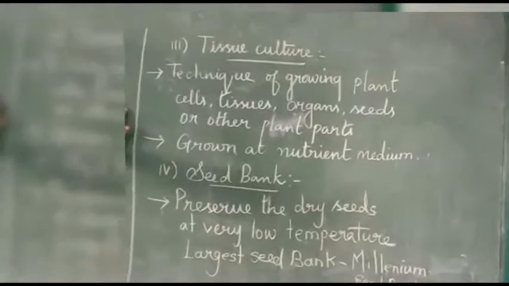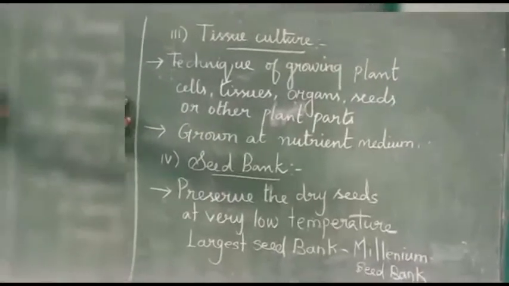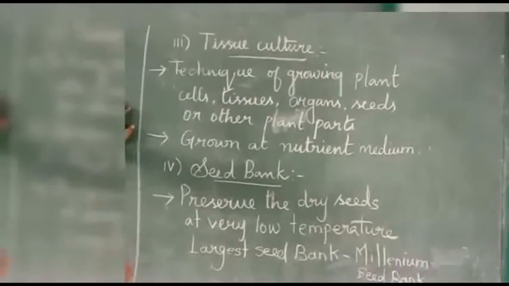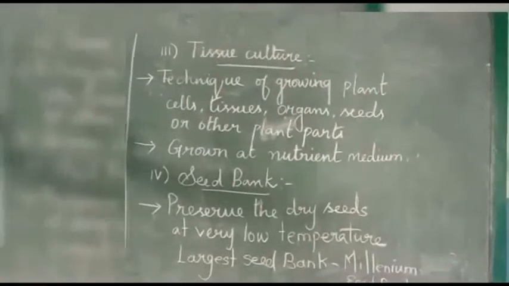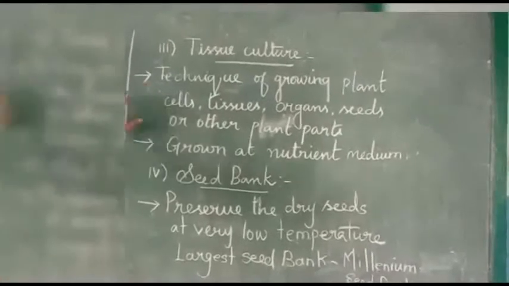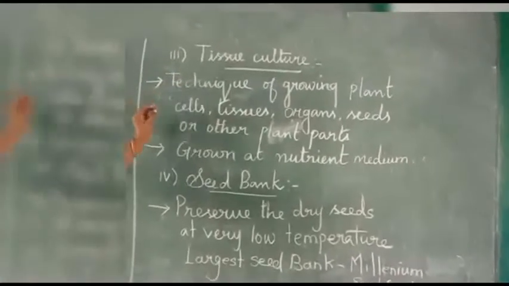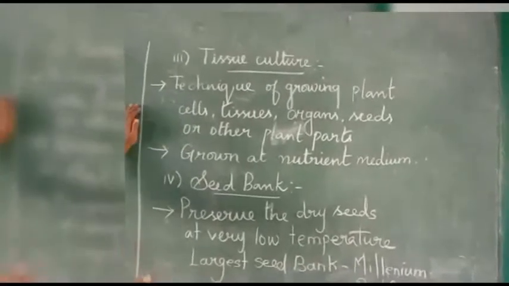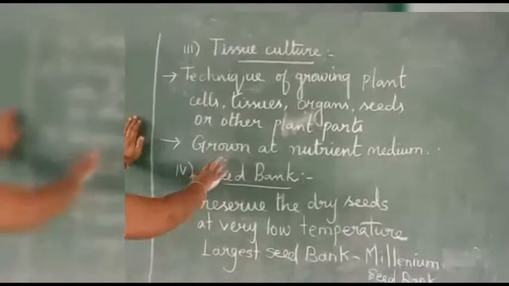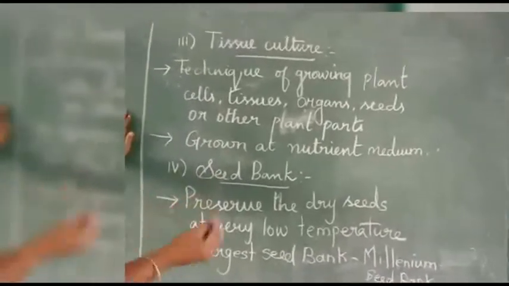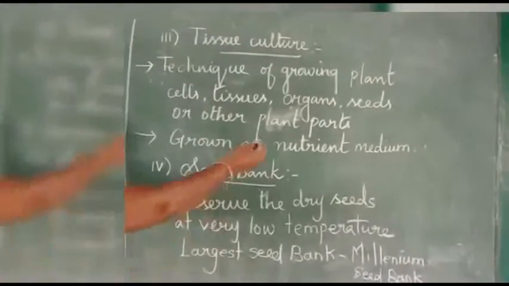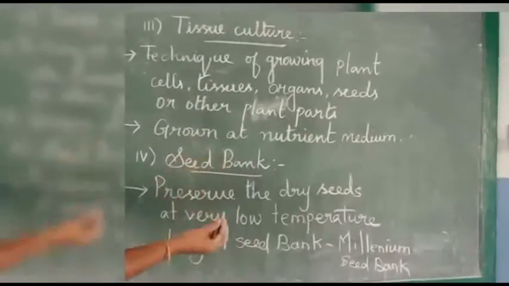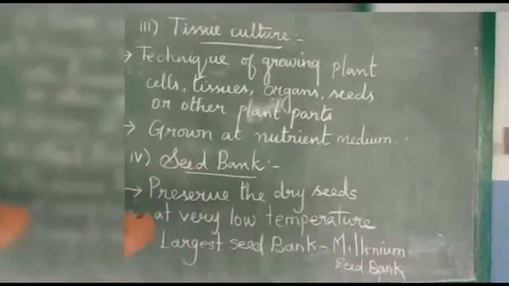Tissue culture is one of the advanced technologies. This technique is used to grow plant cells, tissues, organs, even seeds and other parts of the plant. Animal tissue culture is also going on nowadays, but some failures have also been faced. Tissues or cells are taken from the plants and grown in a natural medium, like agar-agar medium, from which the plant cells take nutrients and start growing.